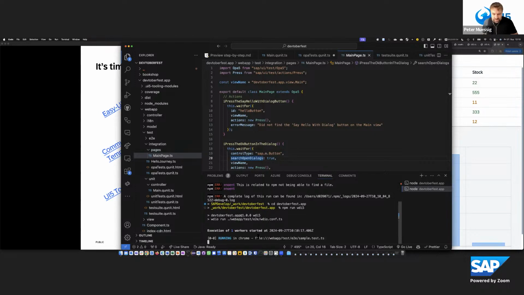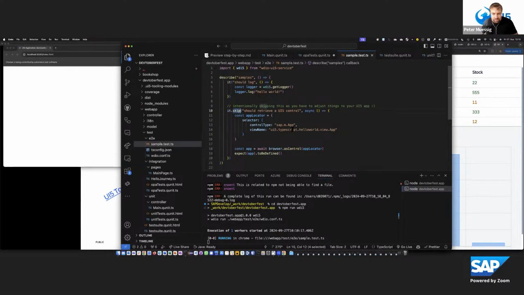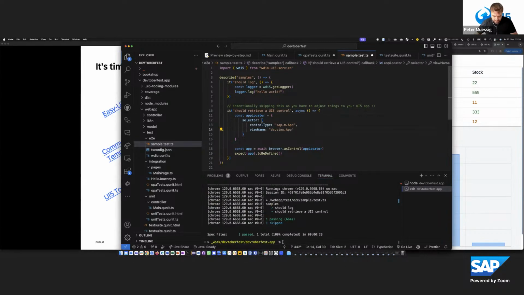So let's see, it starts. And at the moment, there is only the initial test inside. And this initial test does a very primitive hello world logger. But this test is being skipped. And when you want to start writing tests, then this needs to be enabled. You need to adapt this initial scaffolded content. This we could also improve for sure. And with that, you can also run wdi5 system tests with the whole thing.